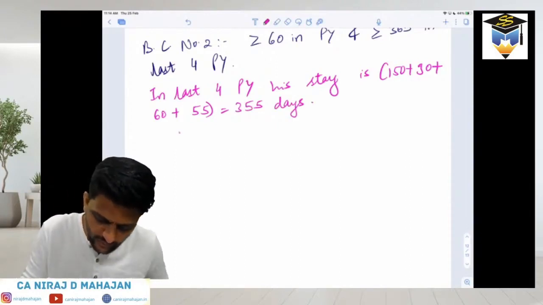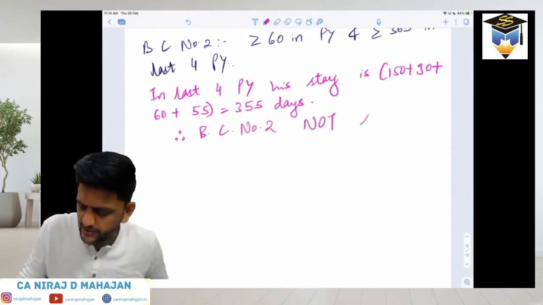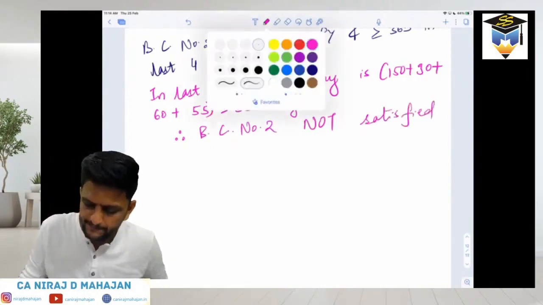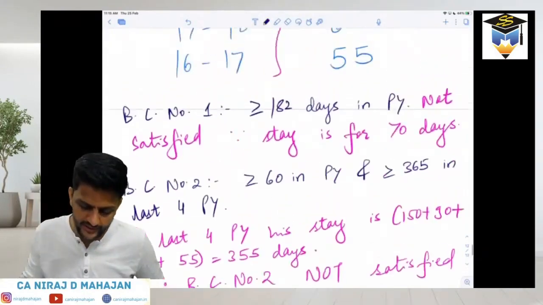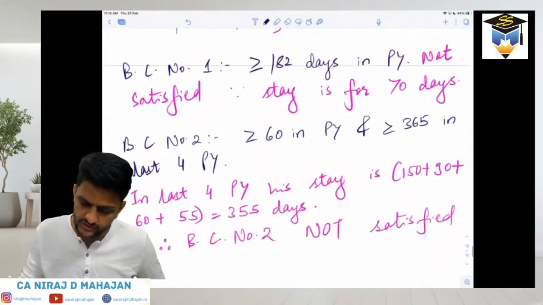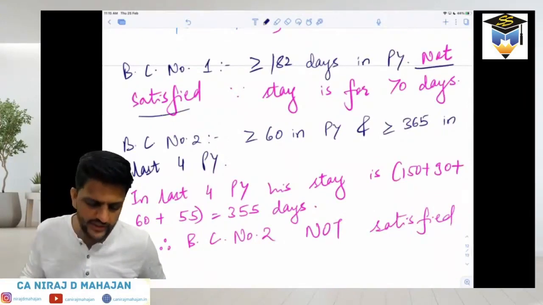Therefore, basic condition number 2, bachcho, not satisfied. Clear or not? Now check. We don't have to go into additional conditions, bachcho, because even basic condition number 1 is not satisfied, है ना?